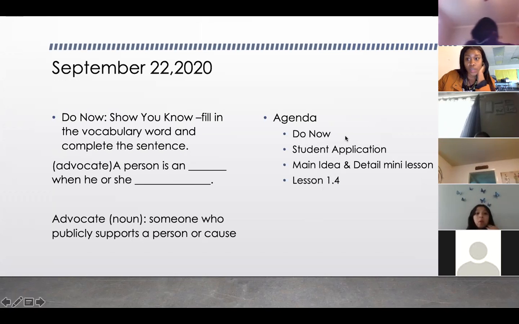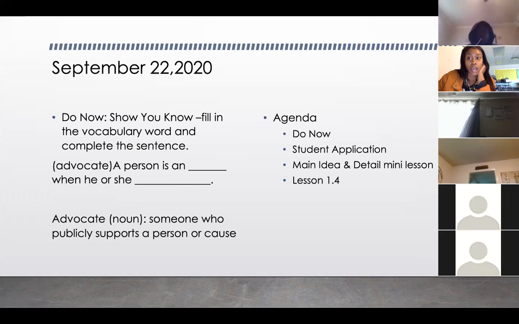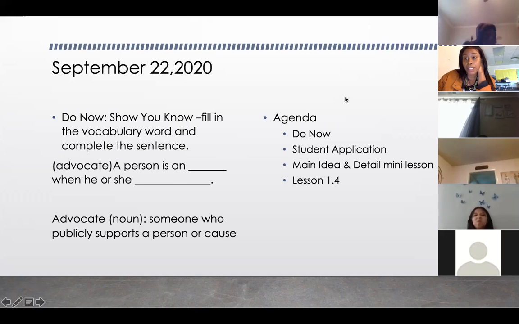All right, so you guys are going to complete the do now in the chat. So make sure that you are writing in a complete sentence. You use a capital letter at the beginning of that sentence and punctuation. As 8th graders, I shouldn't have to remind you to do that, but just remember that is a part of a complete sentence. All right, I'm gonna give you like 2 minutes to do that, and then we'll go over your responses. I am expecting everyone to respond.